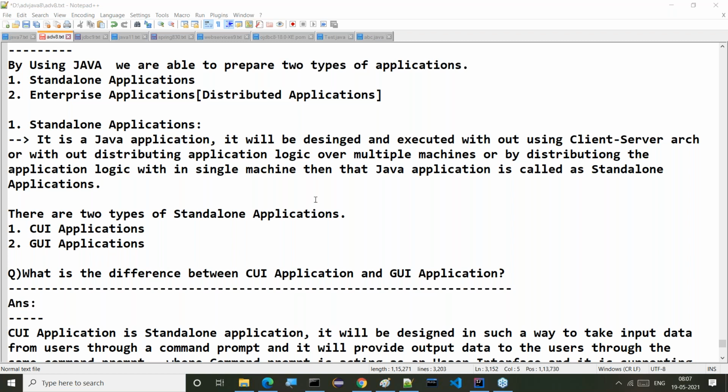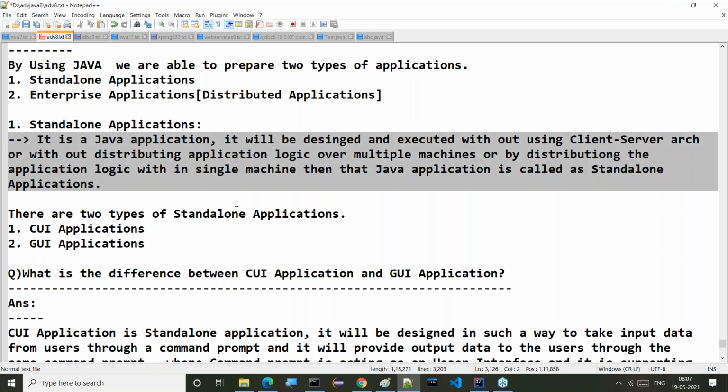Two types of applications. What are the two types? First one is standalone applications, and the second one is enterprise applications or distributed applications. Fine. What is a standalone application and what is a distributed application? A standalone application is a Java application.